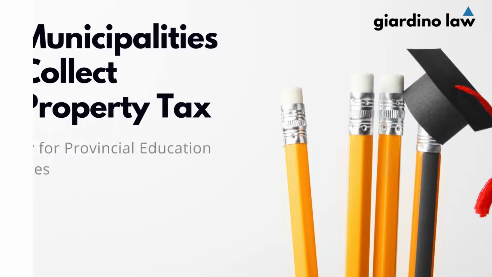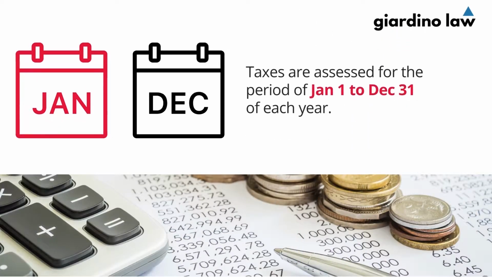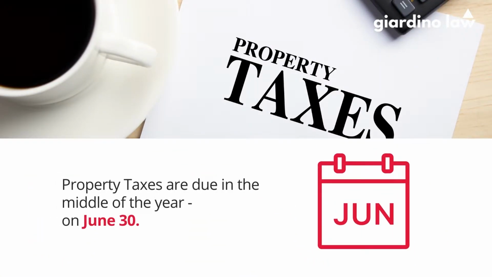There may also be an amount collected to pay for provincial education taxes, as well as local improvement charges and community levy allocations. In most Alberta municipalities, taxes are assessed for the period of January 1st to December 31st of each year. Property taxes are due in the middle of the year, on June 30th.